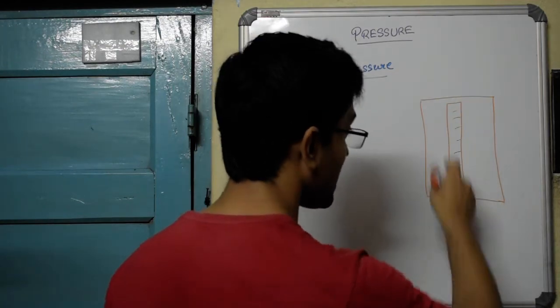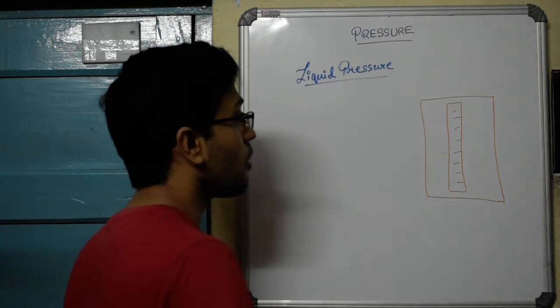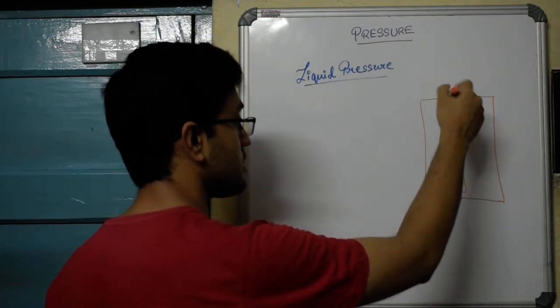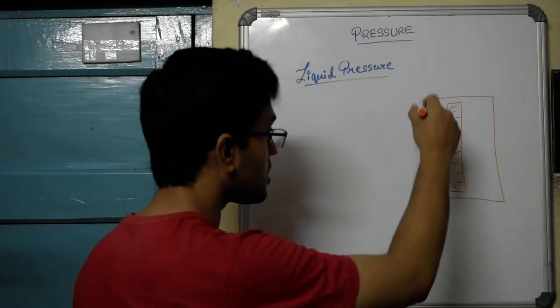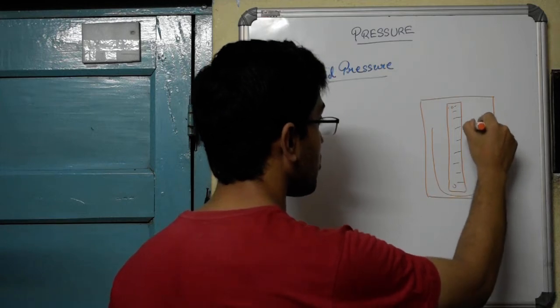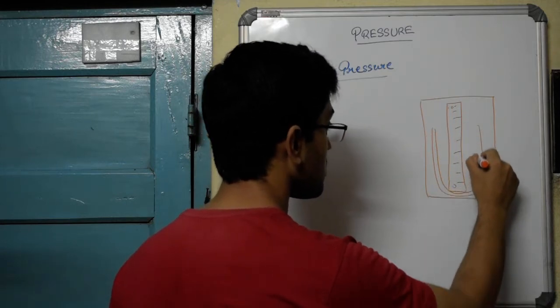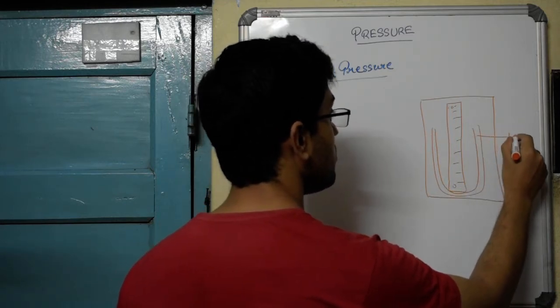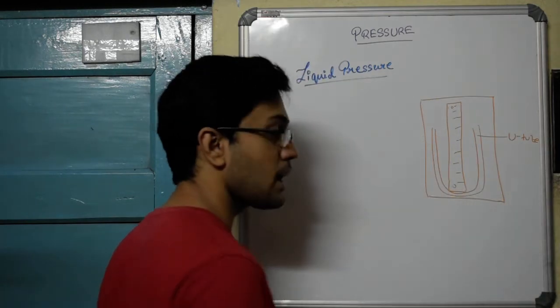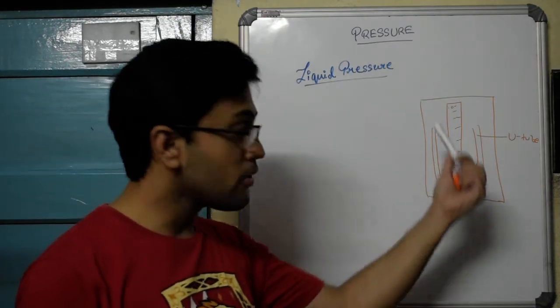The scale is graduated. There are proper markings starting from 0 all the way to, say, 100 centimeters. And then surrounding this scale, there is a U-tube. Why is it called a U-tube? Because of the shape. It looks like the alphabet U.